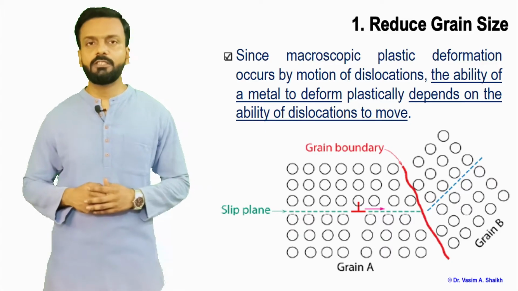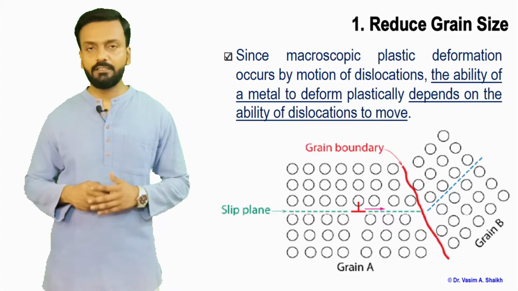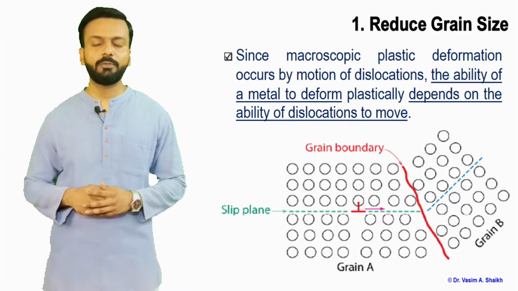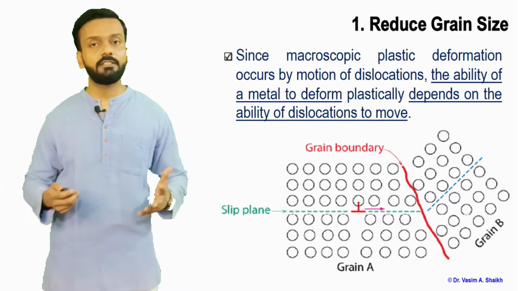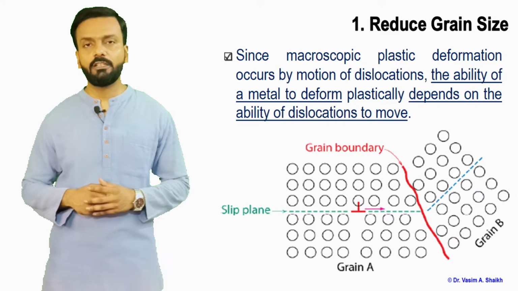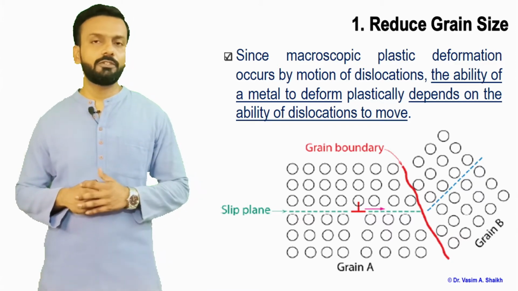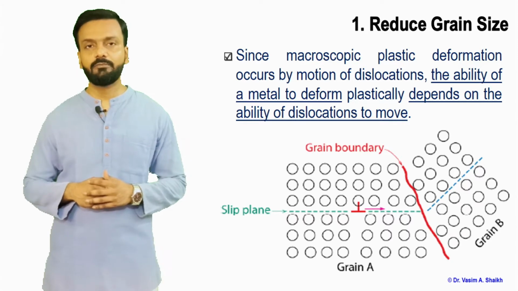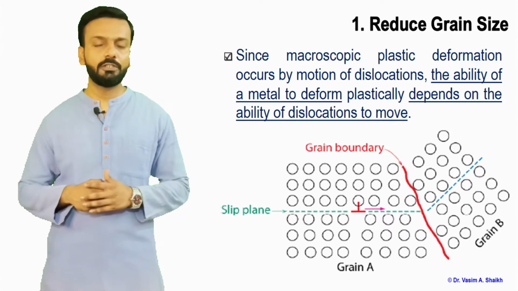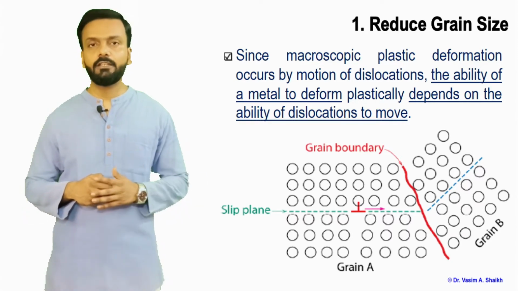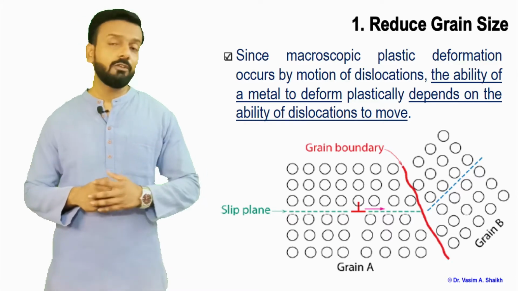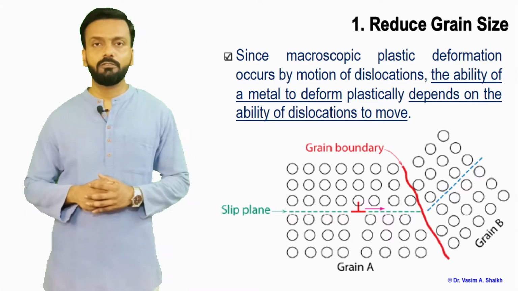So the first method is by reducing the grain size of the material. By reducing the grain size, we can increase the strength of the material. Let us see how we can do that. In an earlier video, we saw the Frank-Read mechanism, and how the dislocations multiply internally and help in the deformation of the material.